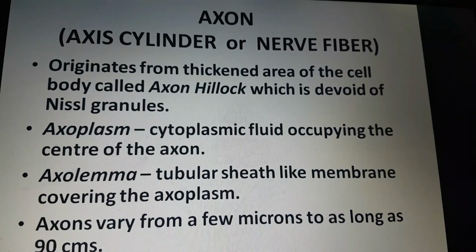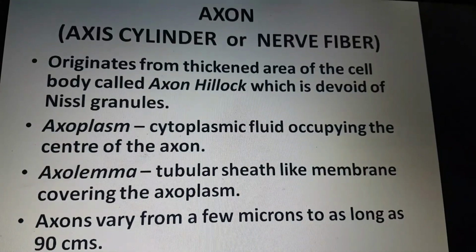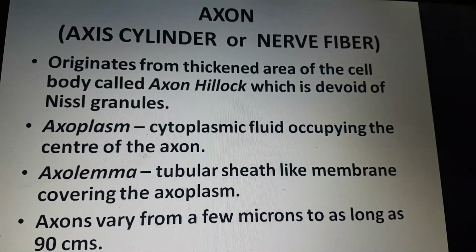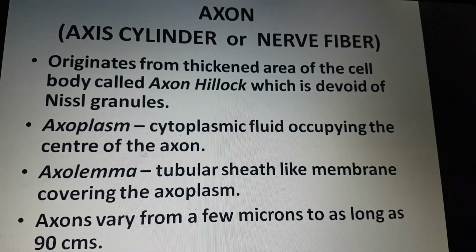Coming to the axon. The axon is the longer process of the nerve cell. It arises from a somewhat thickened area of the cell body which is called the axon hillock, in which there are no Nissl granules. That means it is devoid of Nissl granules. The cytoplasmic fluid occupying the center of the axon is known as axoplasm. The tubular sheath-like cell membrane which envelops the cytoplasm is also continued on the axon as axolemma. The axon may extend for a long distance away from the nerve cell body. Axons vary from a very few microns in length to as long as 90 centimeters. That is, the longest axon will be about 1 meter.